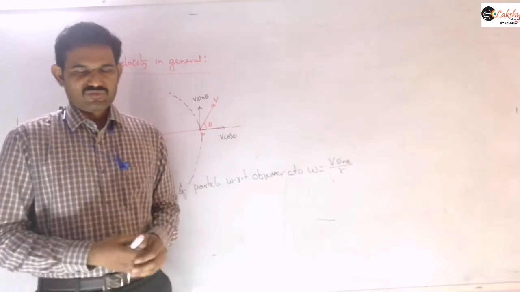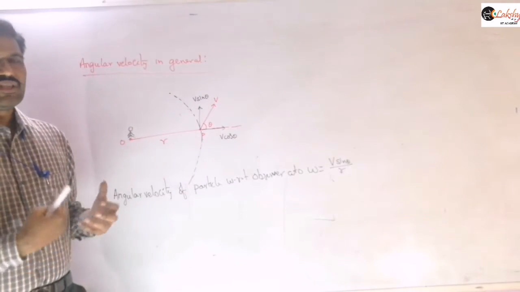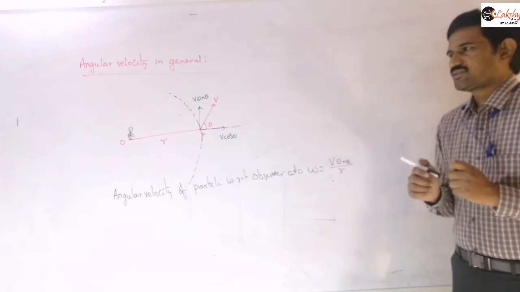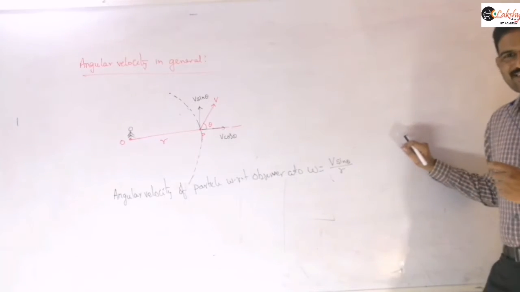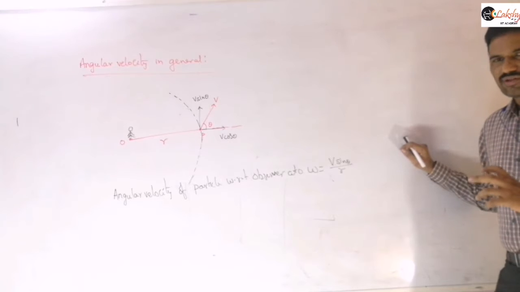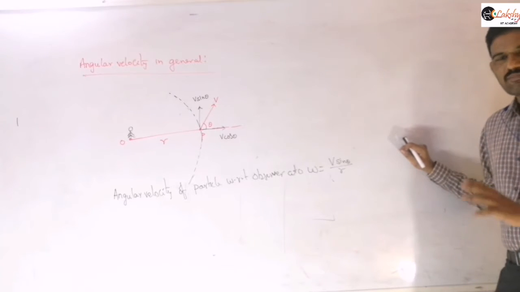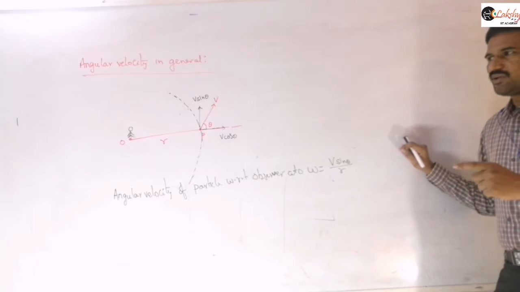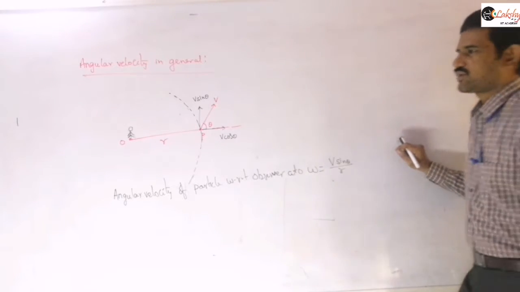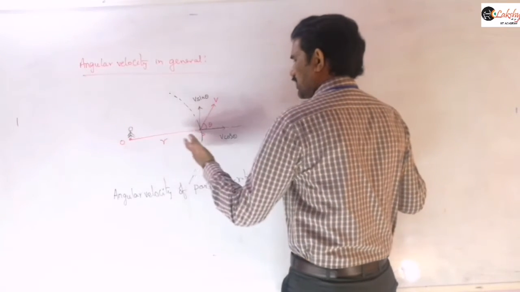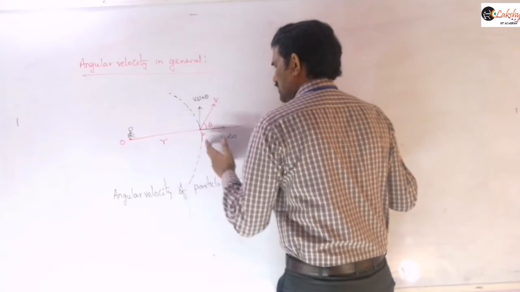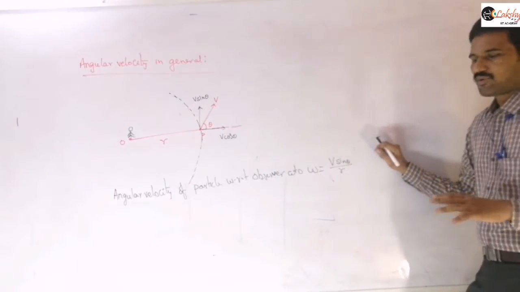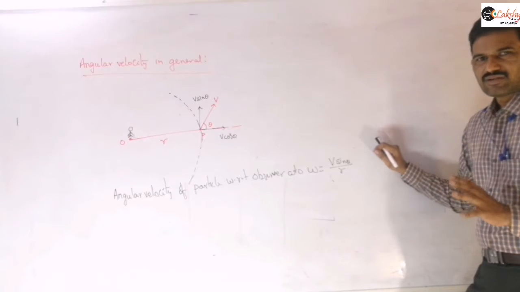So for an observer, when the particle is in linear motion, you just need to resolve the velocity into components along the line joining the particle and the observer, and perpendicular to the line joining the particle and observer. You need to take the component of velocity perpendicular to the line joining the observer and the particle, which means this one. In this direction you need to take this component, because of that component only, the angular velocity will be there, right?